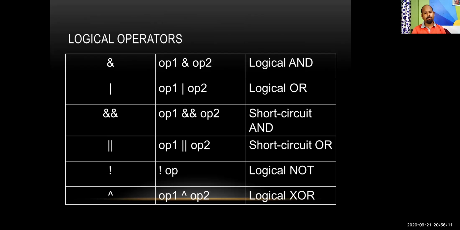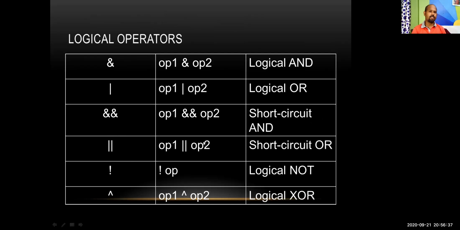Then we have logical operators. There are 6 logical operators. Here are the logical operators: AND operator, OR, then double AND, short circuit AND, then short circuit OR. This is OR. Then this is NOT, and this is the logical XOR.